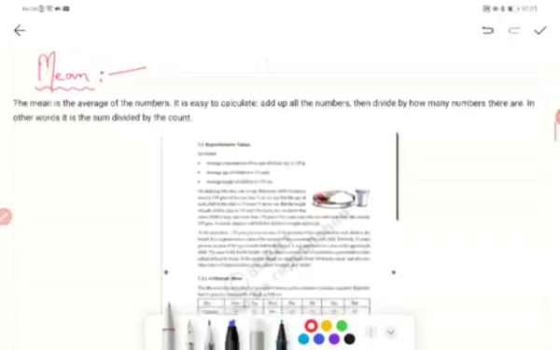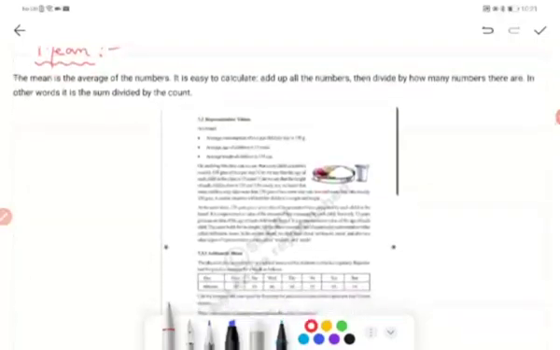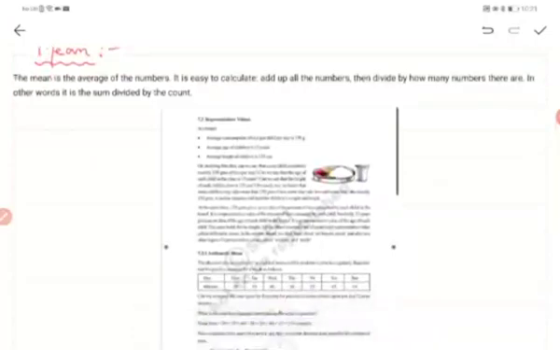So we've started with the mean. In the last video, we had studied what is mean, right? So what is mean? Mean is the sum of all observations to the number of observations, right?